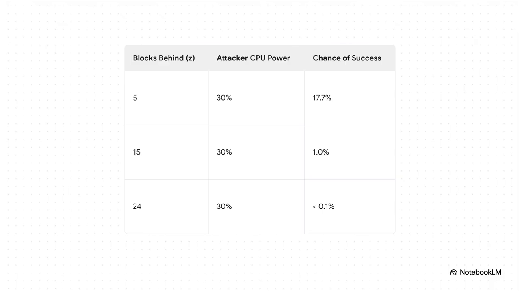But just watch what happens as the honest chain gets longer. After 15 blocks, their chance plummets to just 1%. By 24 blocks, it's less than 0.1%. The security here isn't absolute, it's probabilistic, and it gets exponentially stronger with every single block that gets added.